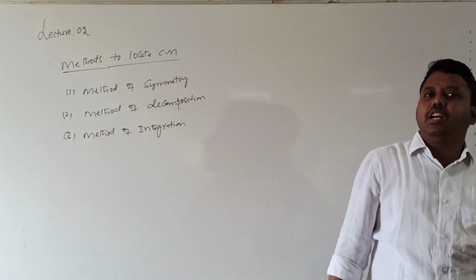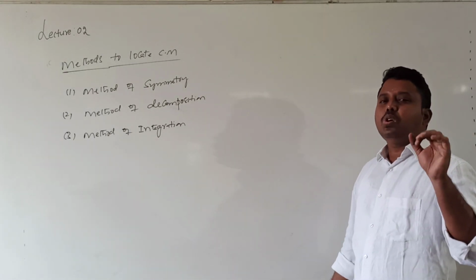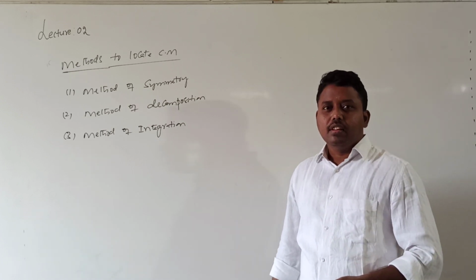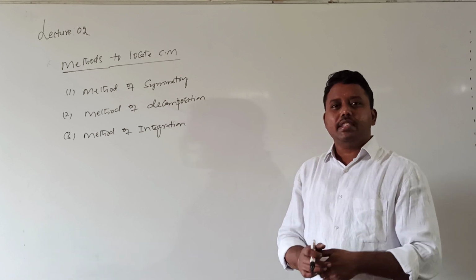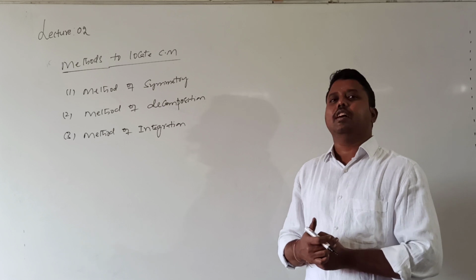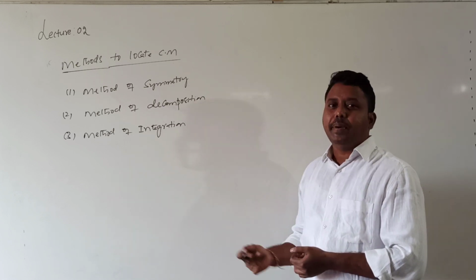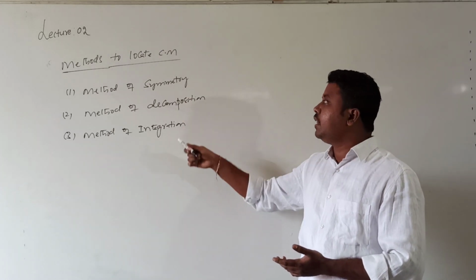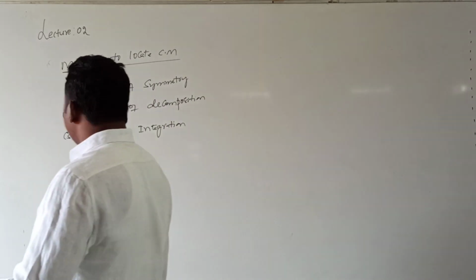So why do we need to locate the center of mass? When we know the center of mass, it will describe the total axial path followed by a body executing rolling motion. The body will be balanced about the center of mass. The moment of particles about the center of mass will be equal to 0. That's why it is necessary for us in some cases to locate the center of mass. For locating, we will follow any one method based on the conditions: method of symmetry, method of decomposition or method of integration. So the first method we will see.